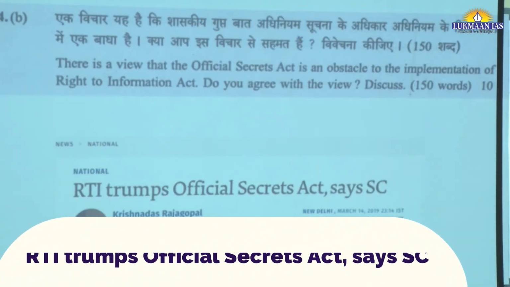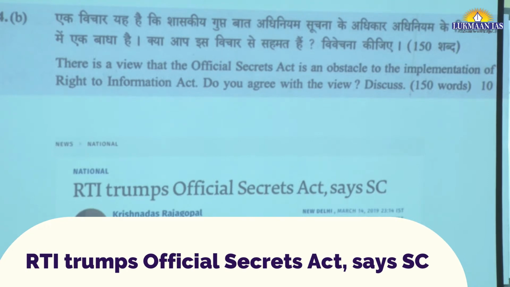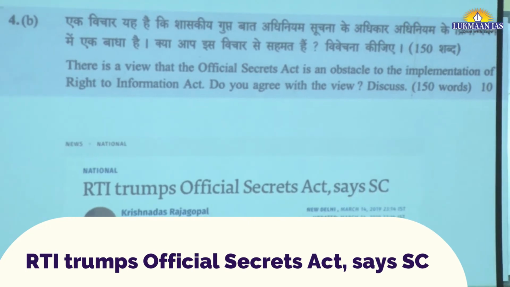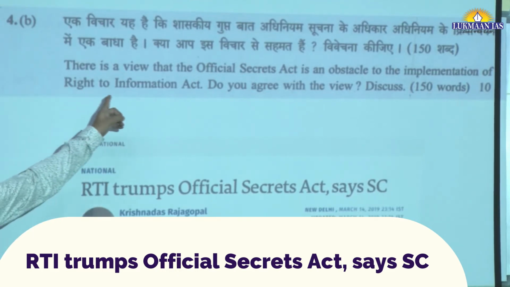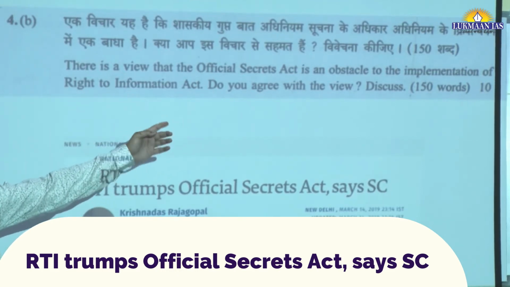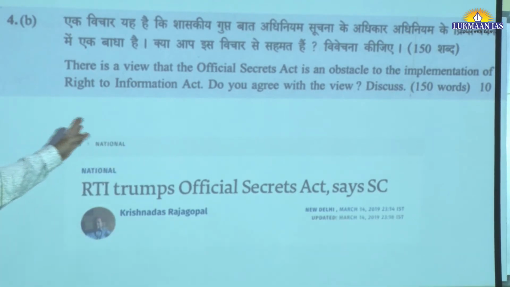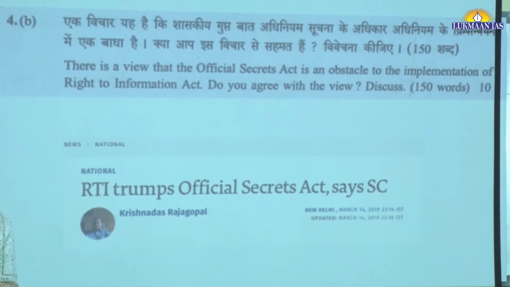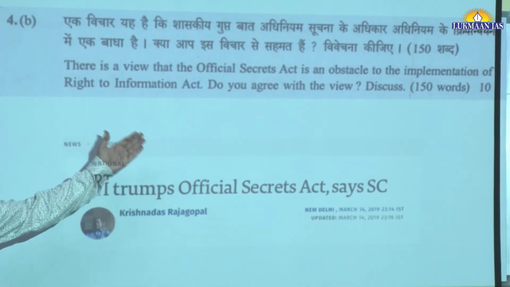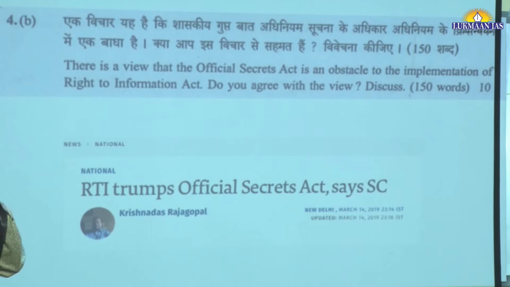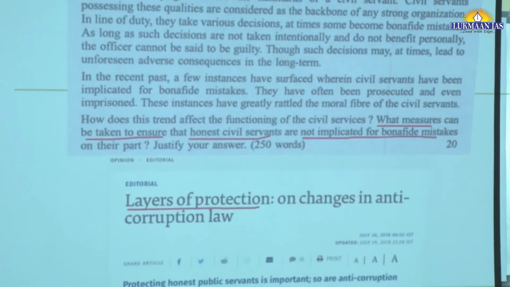Similarly, there was a judgment by the Supreme Court saying that RTI overrides the Official Secrets Act, and a similar question appeared in the examination. There is a view that the Official Secrets Act is an obstacle to the implementation of the Right to Information Act. So one can directly understand that these questions are also from current affairs, and they can be tackled with inputs from The Hindu newspaper.